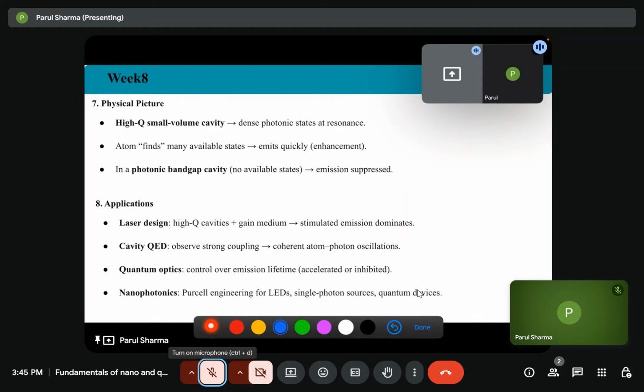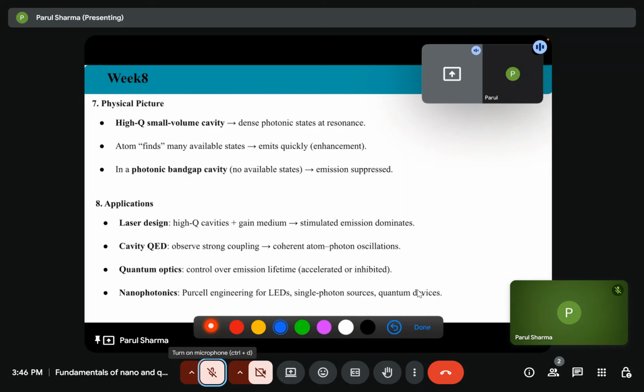In cavity QED, we observe strong coupling, which means coherent quantum oscillation. That is in quantum optics, where we have control over the emission lifetime, that is, we can accelerate or inhibit it.